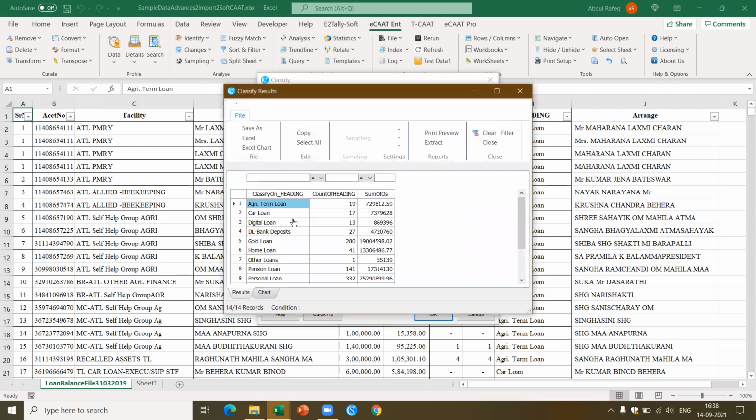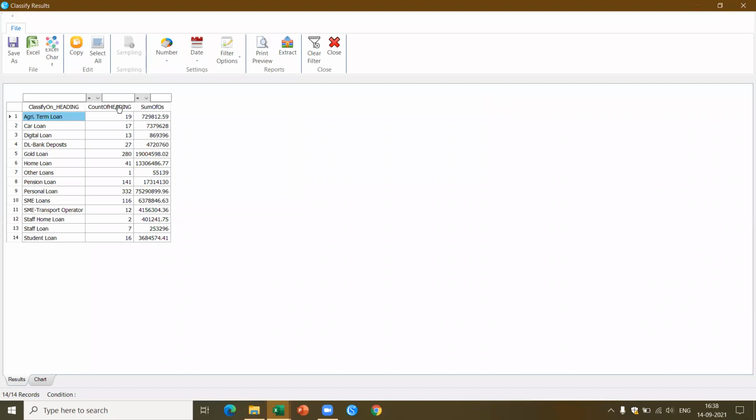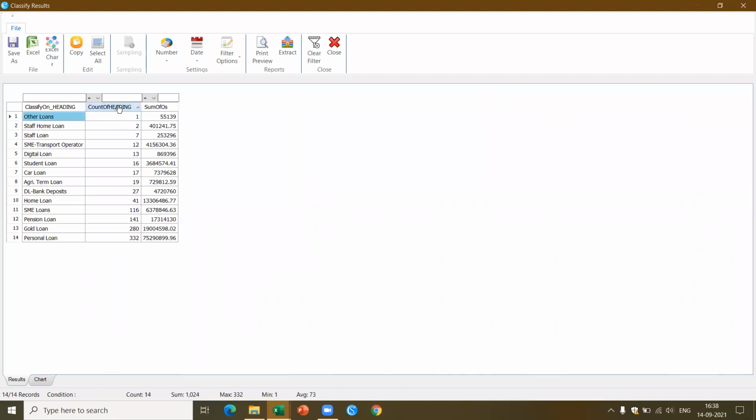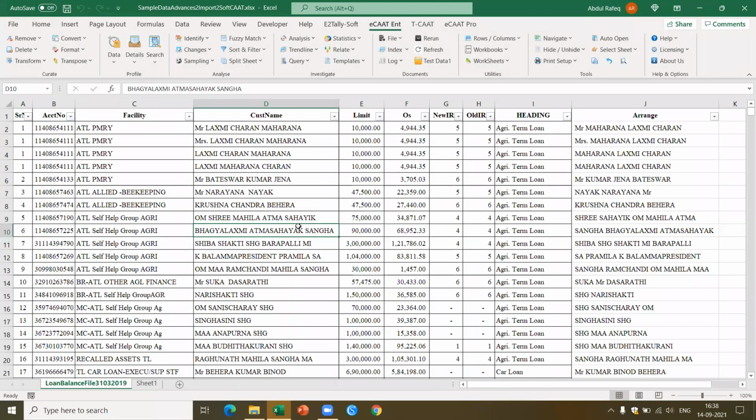Now there are 14 types of loan categories which have been given. I will be able to get an idea about the amount of loan which has been granted as per each category, with the breakup details. Now these functions you might be knowing. Let's go to sample data and perform some more functions which could be new.